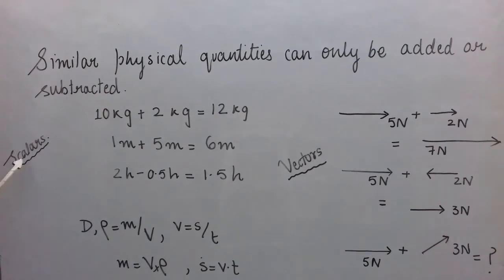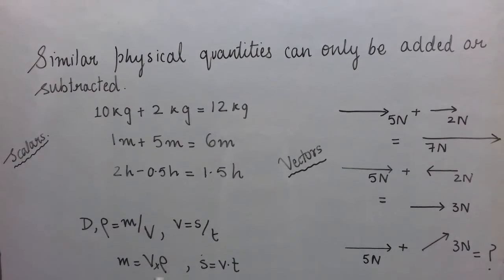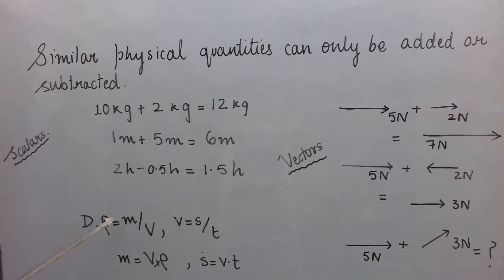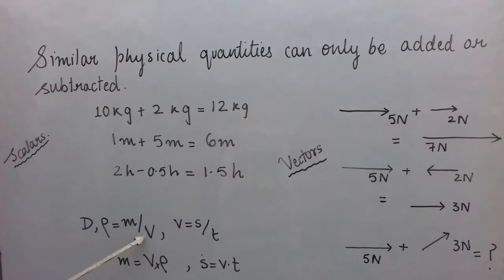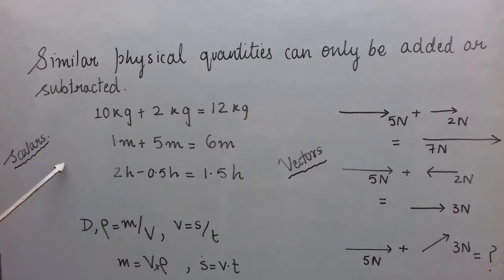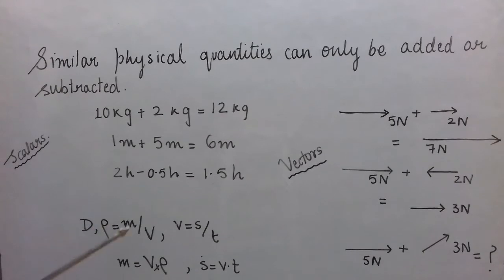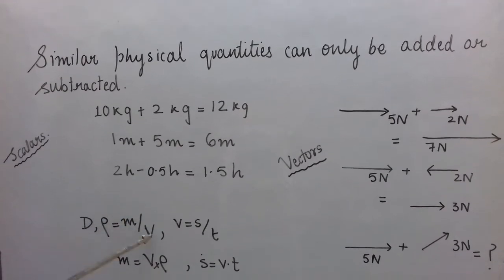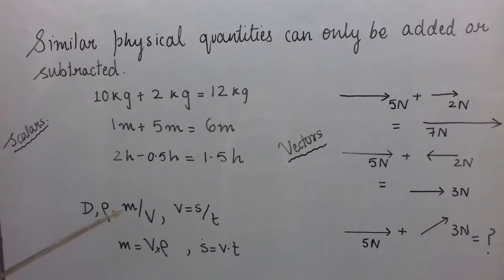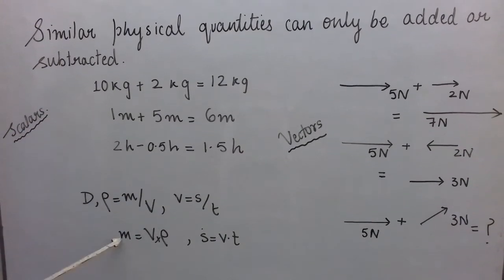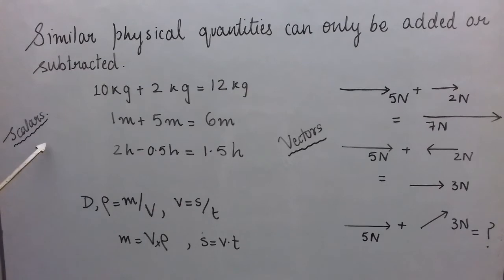Now, all of these are scalar quantities. For scalar quantities, when we divide mass by volume, just as we divide 10 by 2, we get the density. Only the units you should know, since different units will be there. But simple division is just like the simple division we do in algebra, and even multiplication is as we do in algebra.